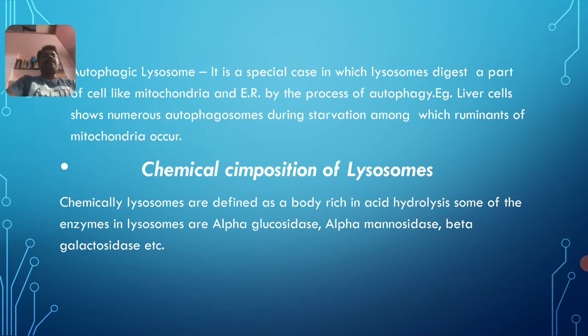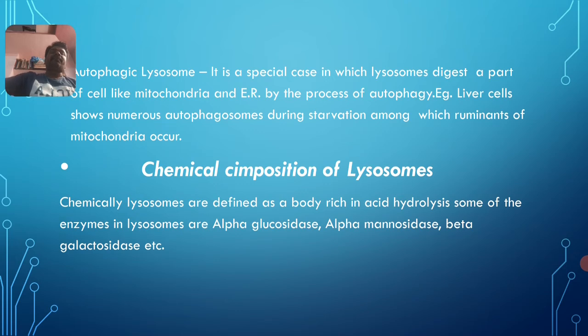During that time, those worn out mitochondria or endoplasmic reticulum are digested with the help of a kind of lysosome by the process of autophagy. Those kinds of lysosomes are called autophagic lysosomes. For example, liver cells show numerous autophagosomes during starvation, among which remnants of mitochondria occur.